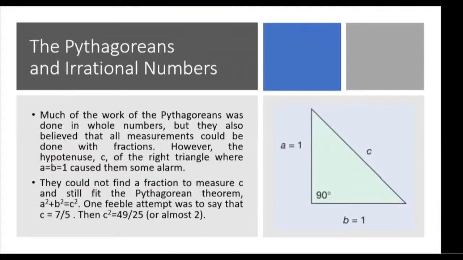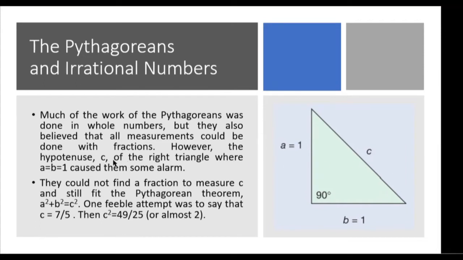The Pythagoreans and irrational numbers. Much of the work of the Pythagoreans was done in whole numbers, but they also believed that all measurements could be done with fractions. However, the hypotenuse C, nakikita natin na figure dito sa right part, isa siyang right triangle dahil dito sa 90 degrees angle. Then, meron siyang given na sides, 1 unit dun sa kanyang leg. Then, yung another leg niya ay 1 unit at yung longest leg niya ay side C.